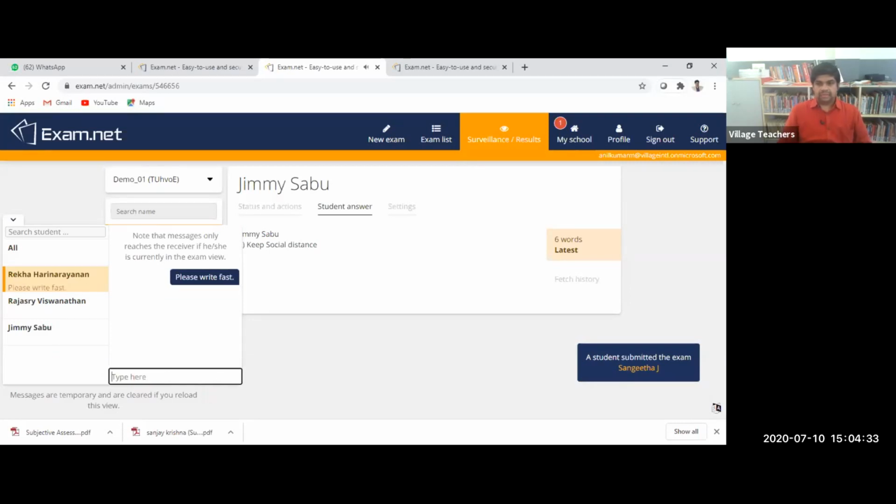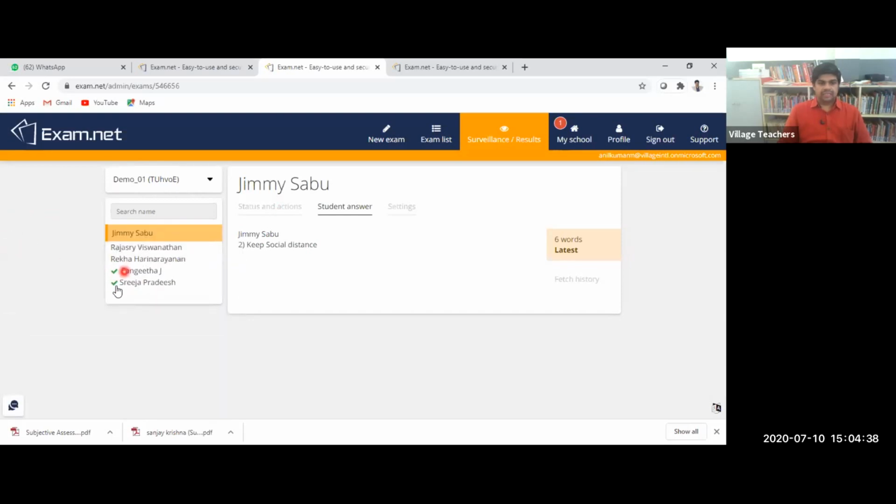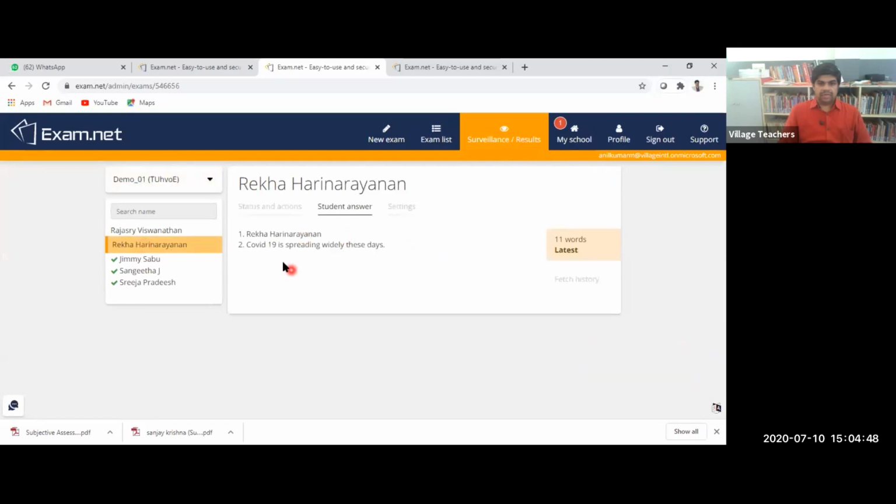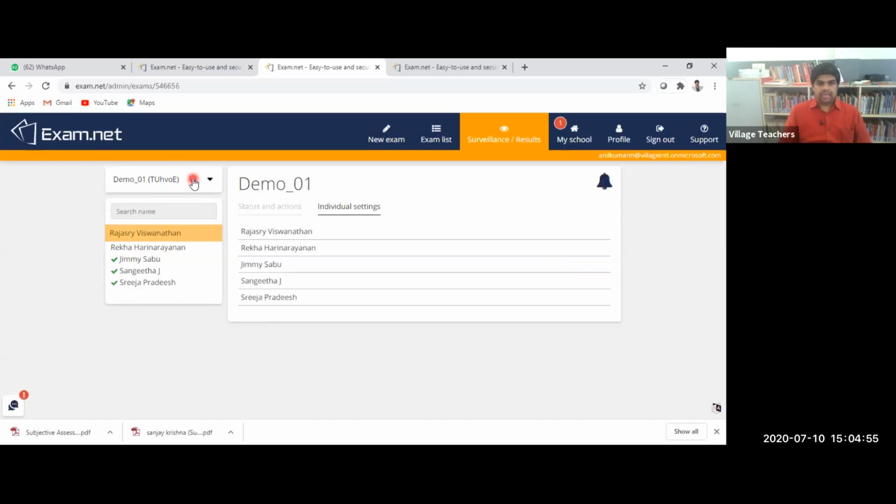Say Sangeeta ma'am submitted. So once the student submitted, we can see the tick option. So only 3 students pending. So you can just check the individual settings of, see, Jimmy ma'am. These are the candidates. And when you click on Rekha ma'am, student answer, it's there. Rekha ma'am, please submit. Rajashree ma'am, please submit. If the student is not submitting, I can submit from my side.